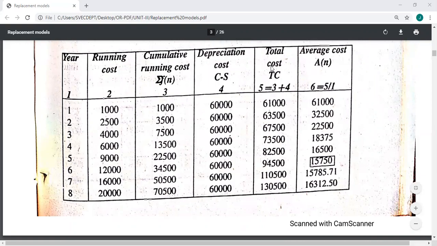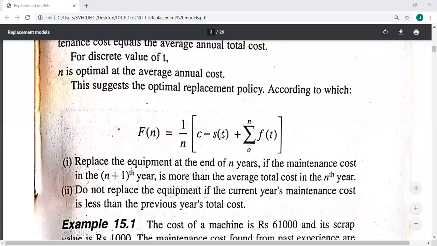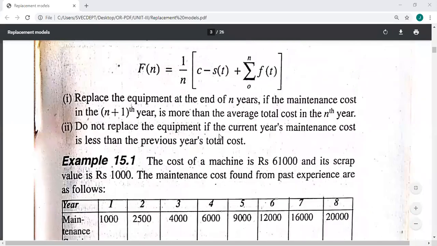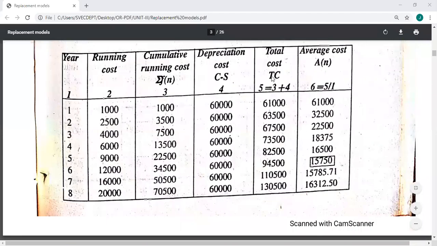By dividing the total cost by n, we get the average cost. So this is C minus S plus sigma F of t, divided by n. If you divide this TC by n, we'll get An. So column 5 divided by 1: 61,000 divided by 1, we'll get 61,000. 63,500 divided by 2, we'll get 31,750.